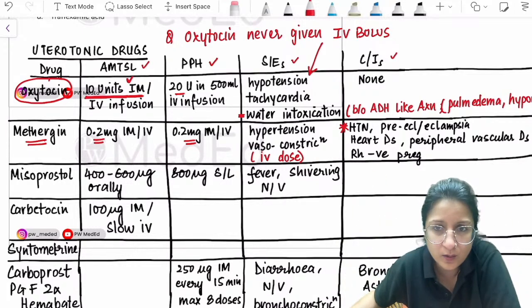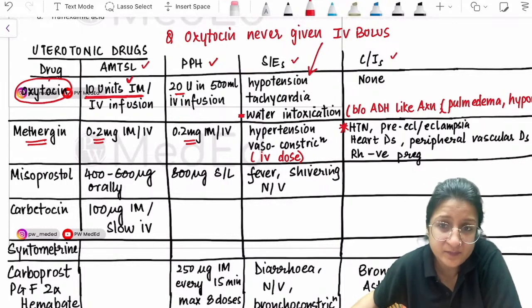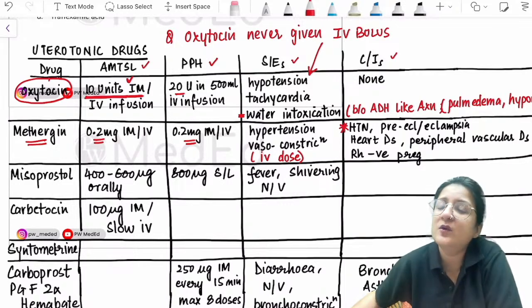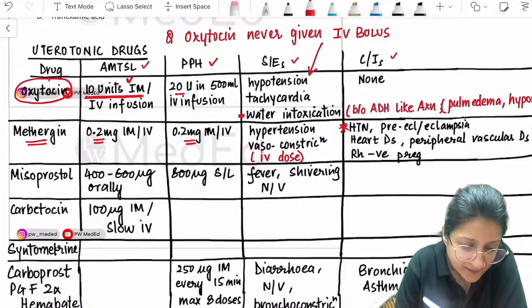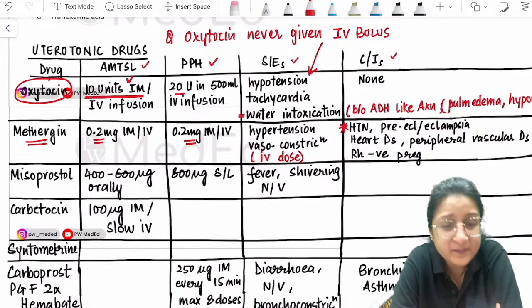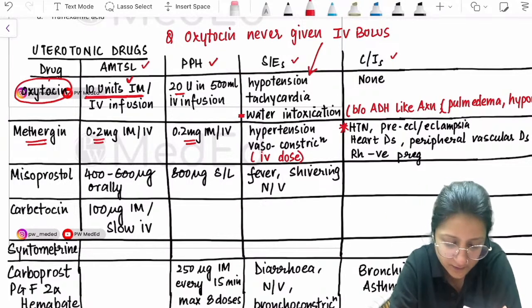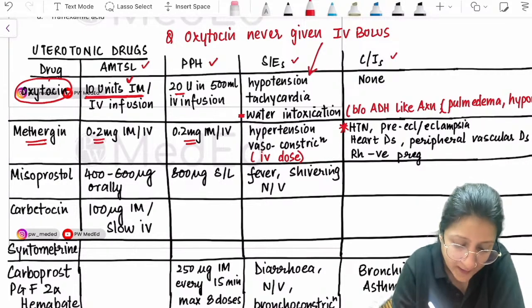It's a vasoconstrictor, so it can worsen peripheral vascular diseases, and it is also not preferred in Rh negative pregnancy. Methergin causes very intense tetanic uterine contractions, right? Very good.